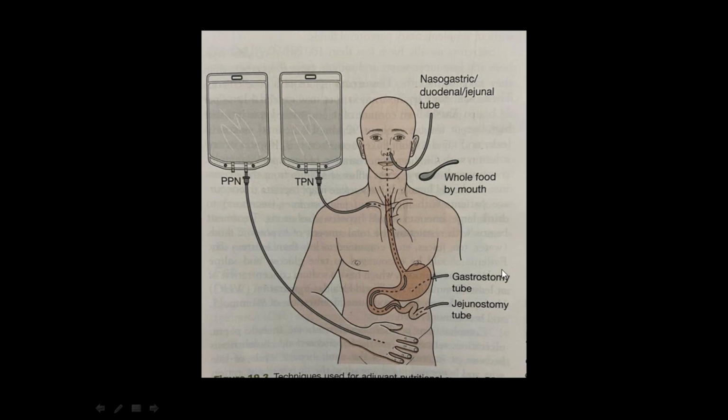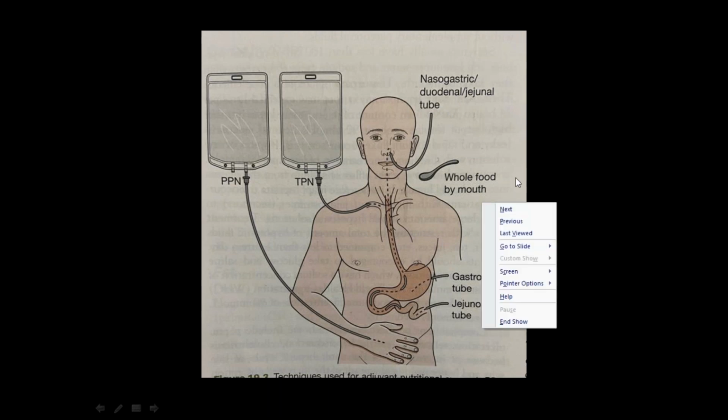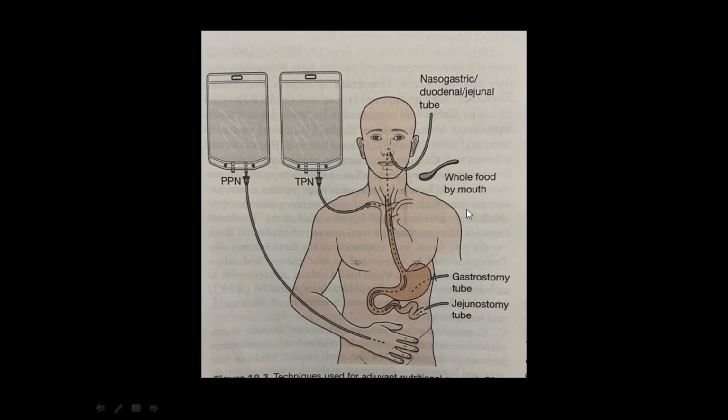Another thing is the gastrostomy tube and jejunostomy tube. Gastrostomy is from outside into the stomach, jejunostomy from outside into the jejunum. Okay, these are the enteral feedings: food by mouth, nasogastric, nasoduodenal, nasojejunal, gastrostomy, jejunostomy. These all come under enteral nutrition. So enteral nutrition means nutrition given into the gastrointestinal tract.